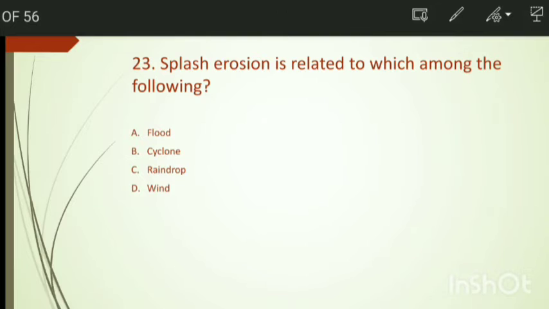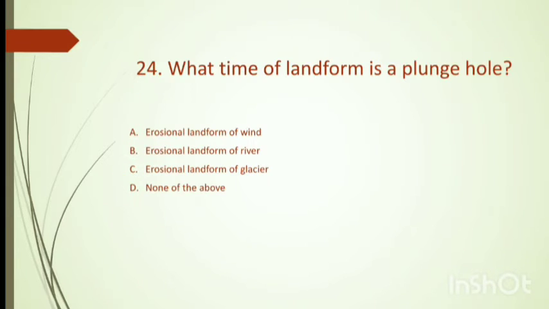Splash erosion is related to which among the following? Flood, cyclone, raindrop, and wind. We have the right answer, option number C, raindrop.